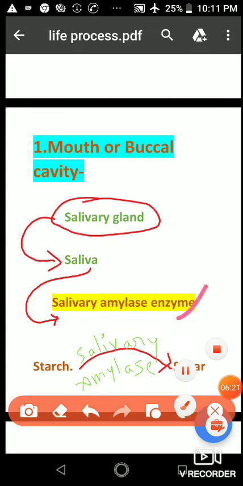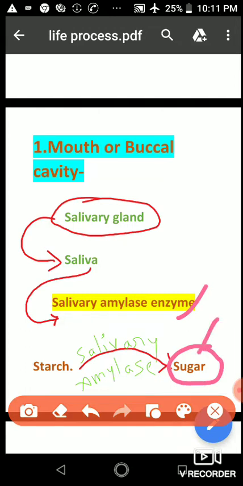It is called chemical digestion because in this reaction we get a new substance, sugar. Physical digestion also occurs in our mouth, which is done by our teeth, because our teeth break down large particles of food into smaller ones.